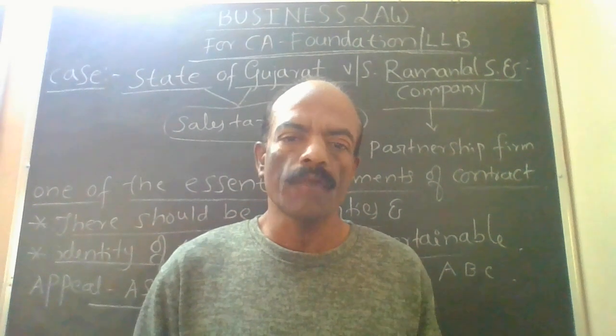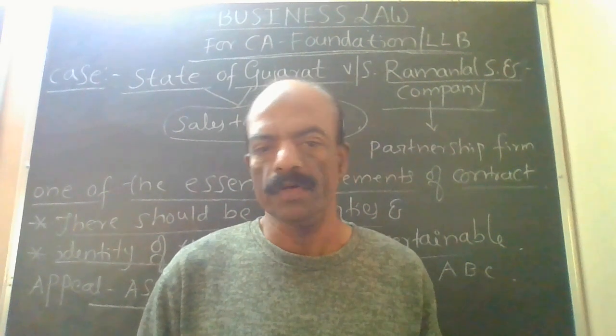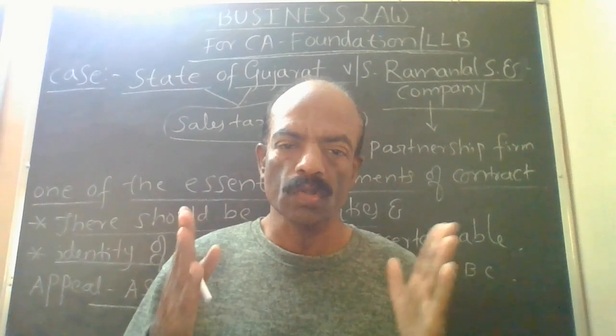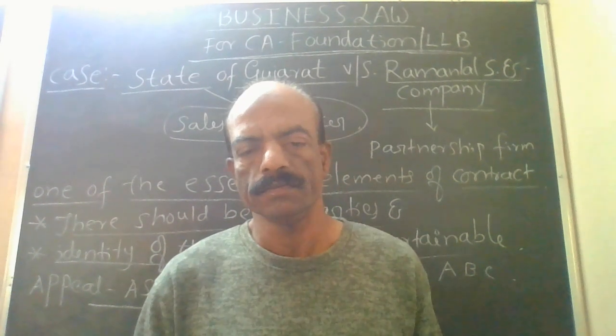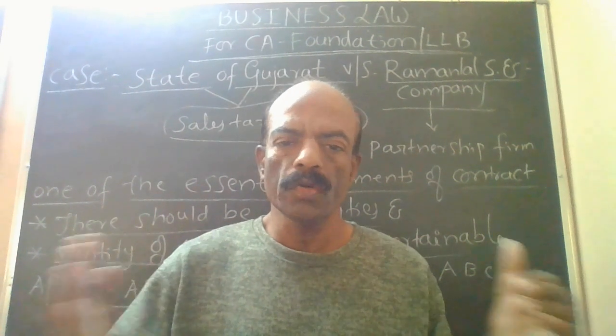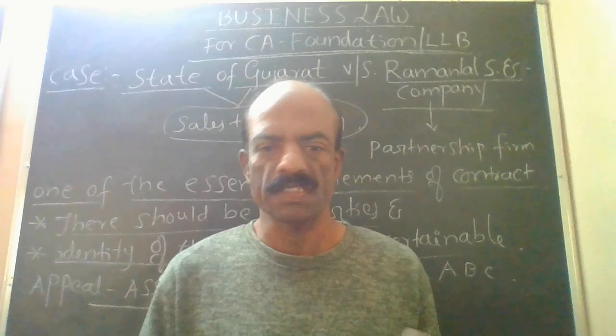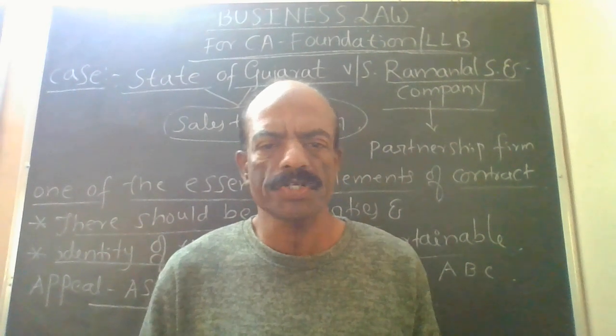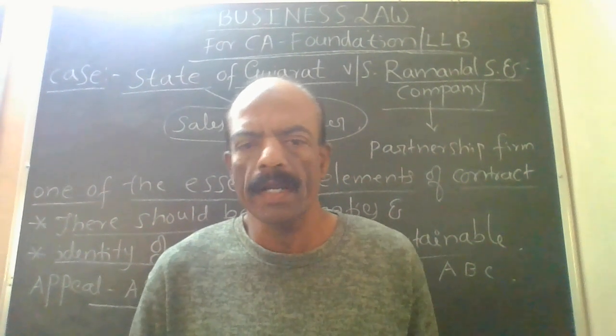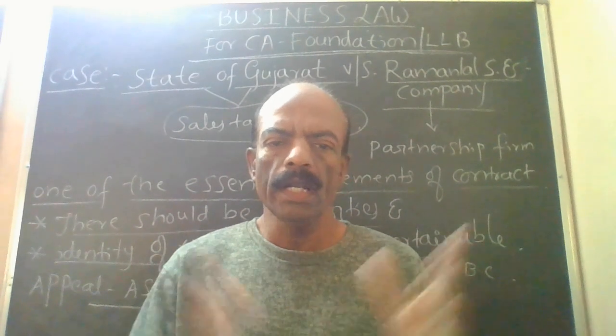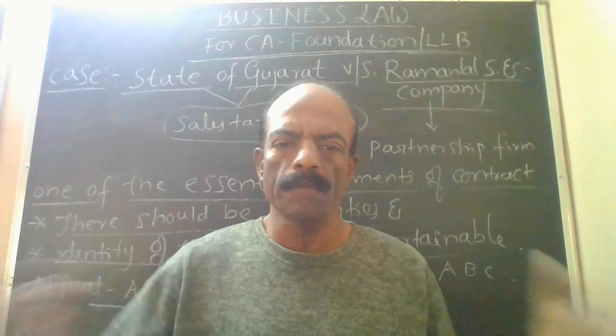In this case, after dissolution of the partnership firm, dissolution meaning closing the firm, they decided to divide their assets. Assets may be land and building, plant and machinery, furniture, whatever it may be. Partners A, B, C divided their assets among themselves.